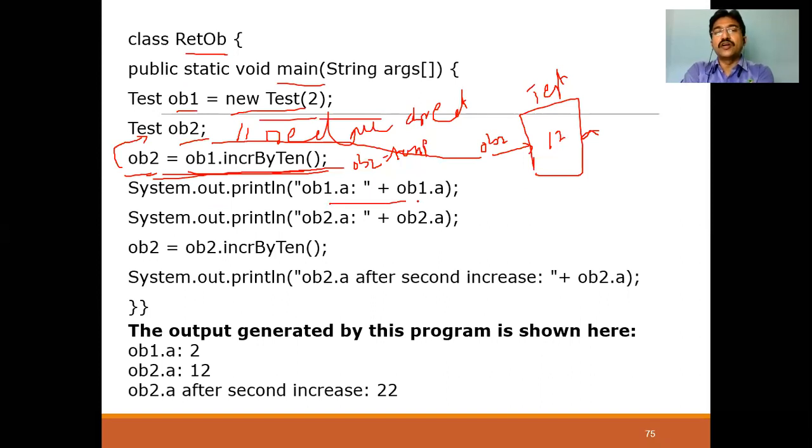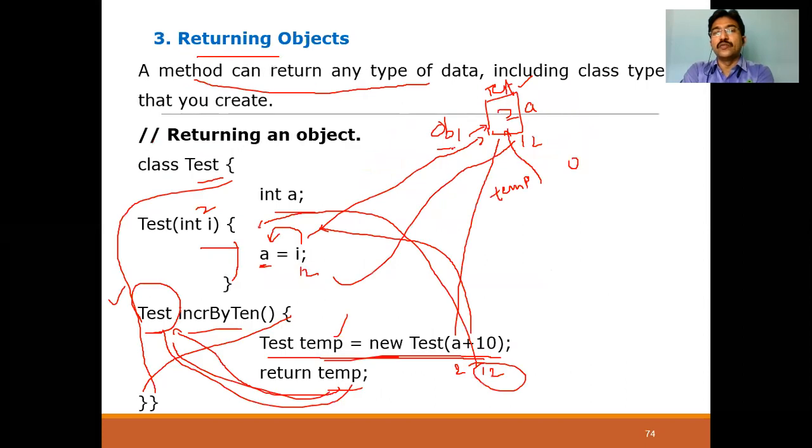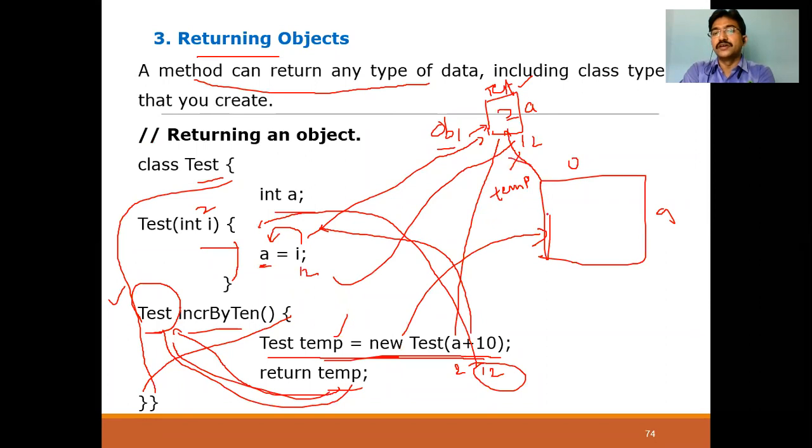Now, OB1 dot A means what? OB1 dot A value. What is the OB1 dot A value? Temp dot here. Temp is going to be changing over here. See, for example, temp is mapping, which means temp is already created with a constructor. Now you can remove here. Now temp is mapping to here.